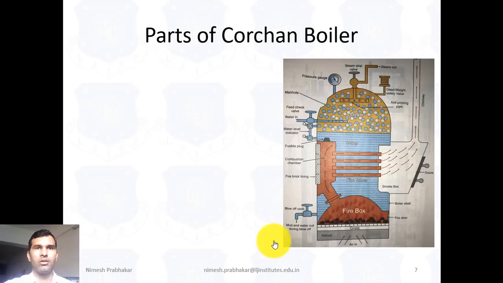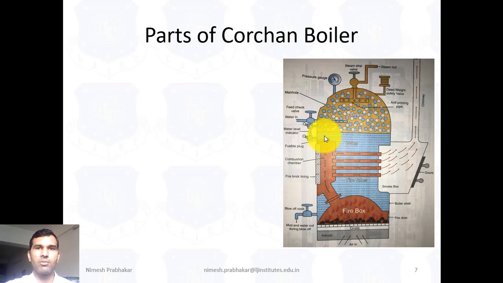Now to discuss the different parts of the boiler, we take the example of the Cochran boiler. So this is a simple Cochran boiler. So first of all, we understand the Cochran boiler. This is a vertical boiler, and it is a fire tube type boiler. So this is a fire tube, and surrounding these fire tubes there is water. So this is a steam outlet. Here the steam is generated and comes outside from this steam outlet.